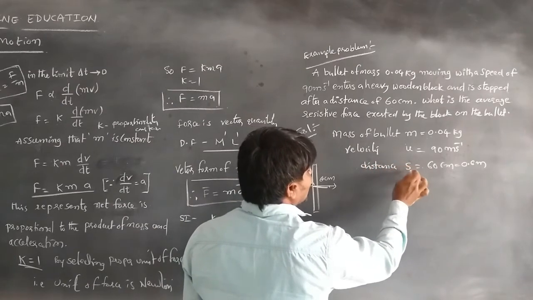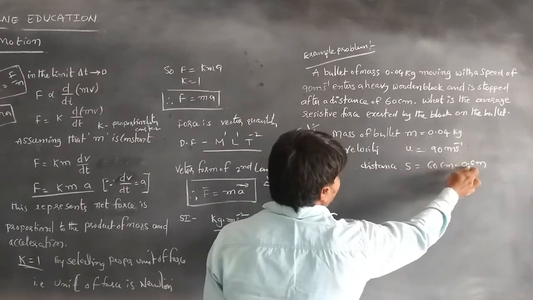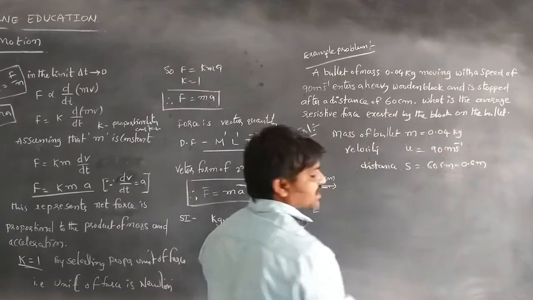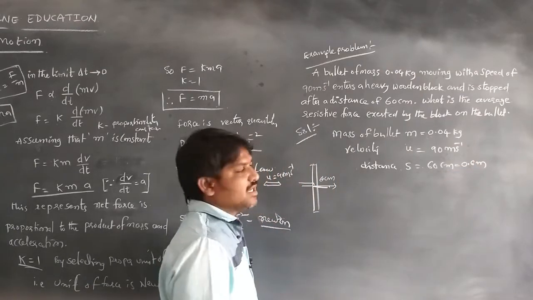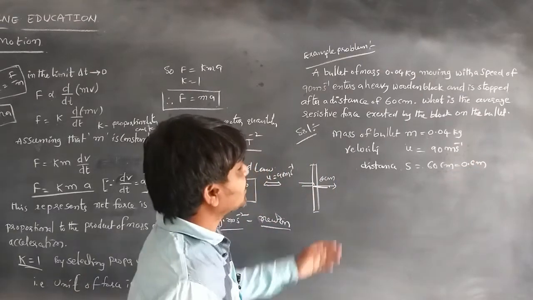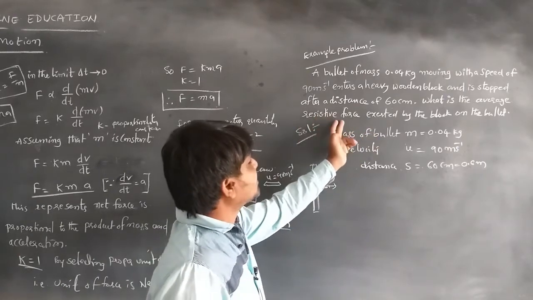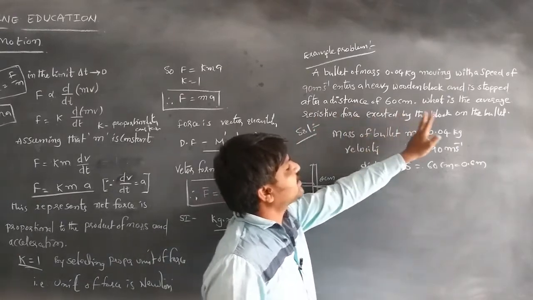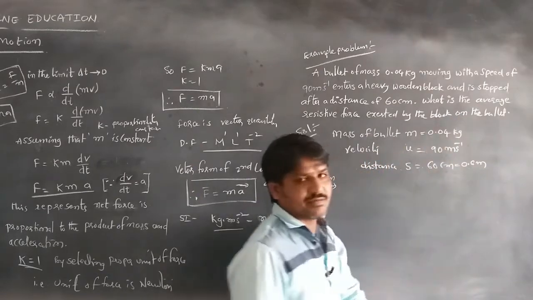The distance travelled by the bullet, s is equal to 60 centimeter, written in SI units is 0.6 meter. First of all we should find the average resistive force exerted by the block on the bullet.